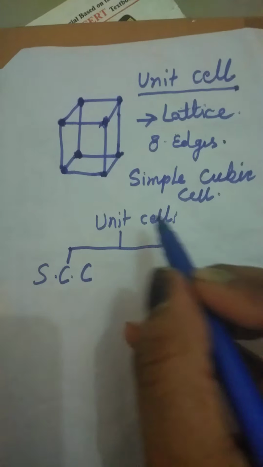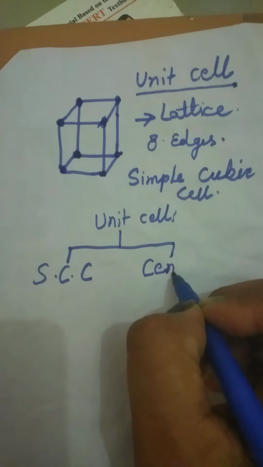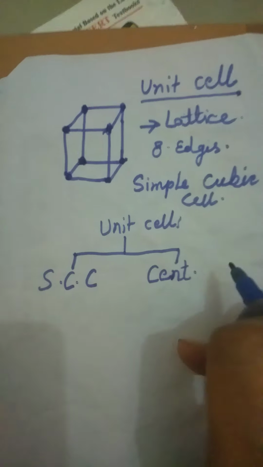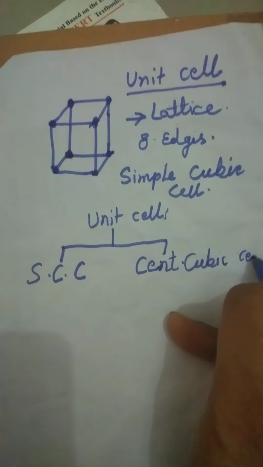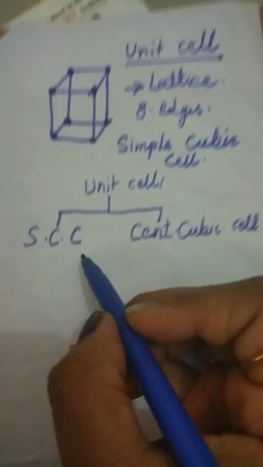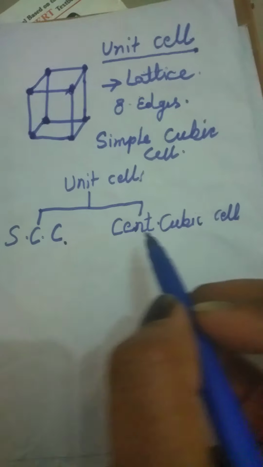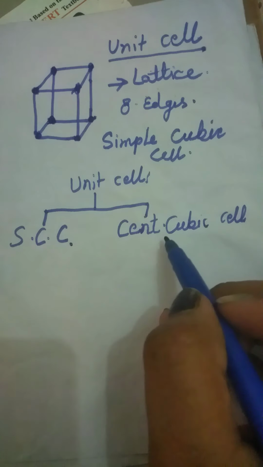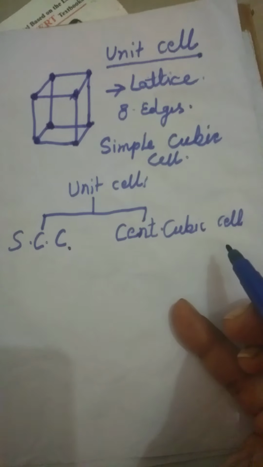And the second is the centered cubic system or centered cubic cell. This is very much clear to you. This is the simple cubic cell. Now let's talk about the centered cubic cell. So what is the meaning of this centered cubic cell?